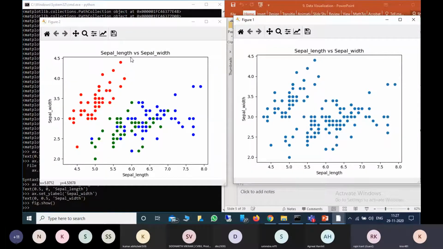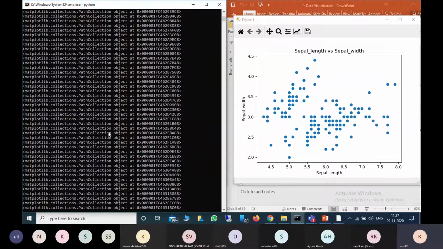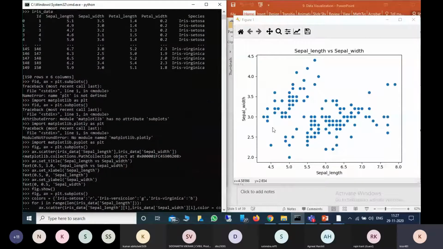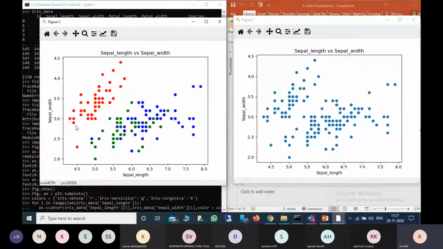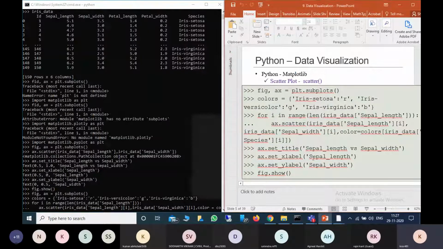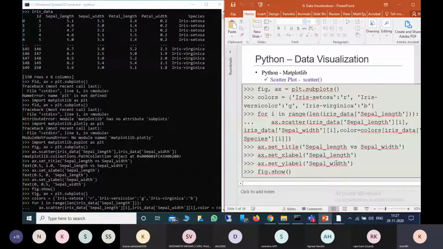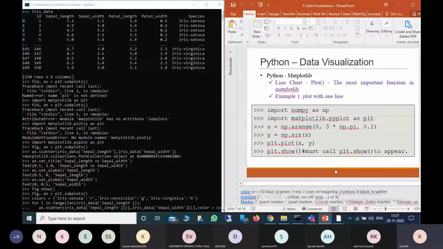From here, if you observe, this is the sepal length for these items of Iris setosa. They have a separate set of values. Compare these two. This way we can show the scatter plot in different colors. Do you have any doubts till the scatter plot?